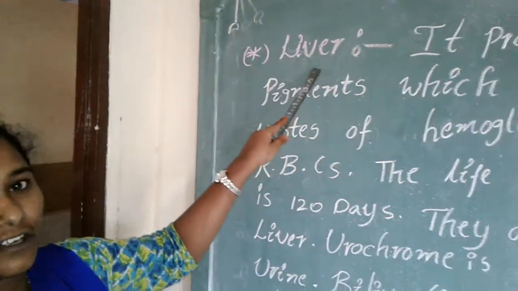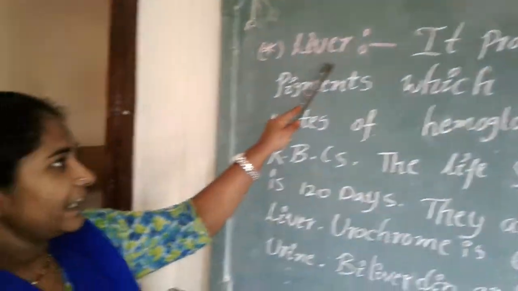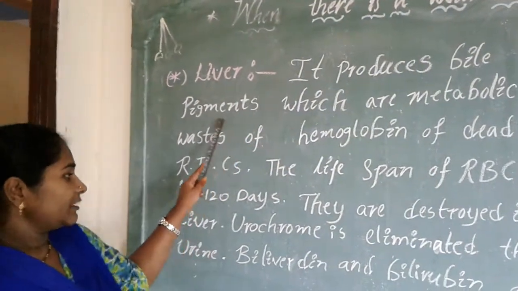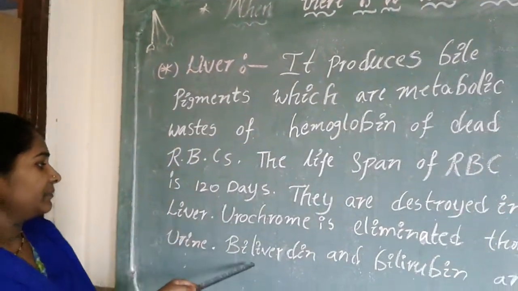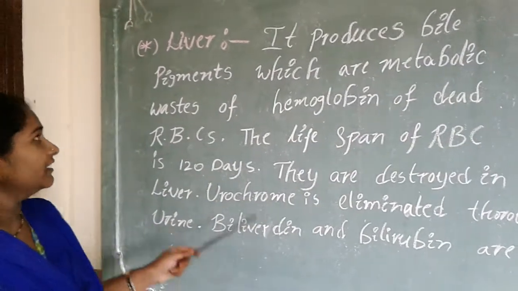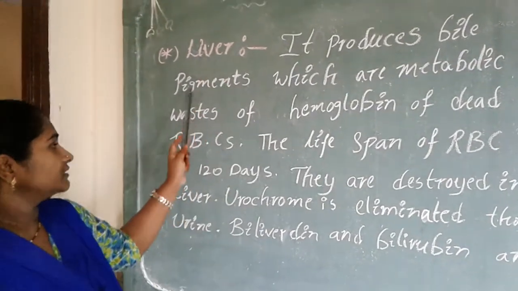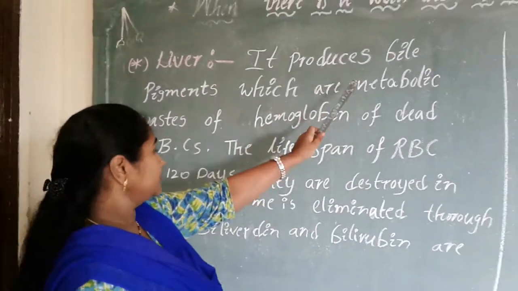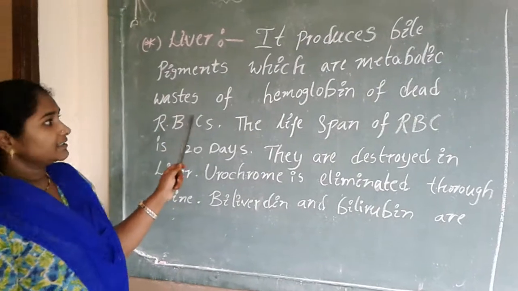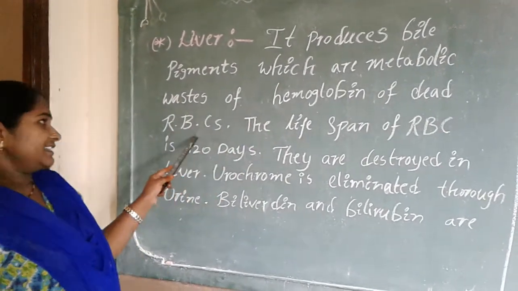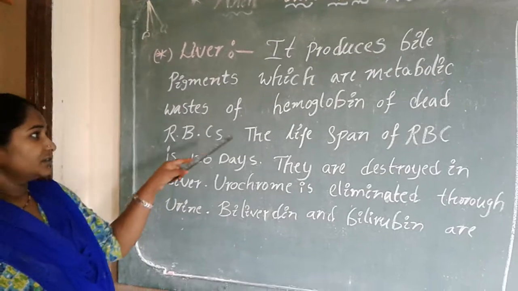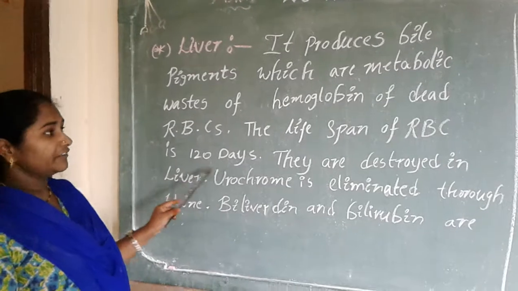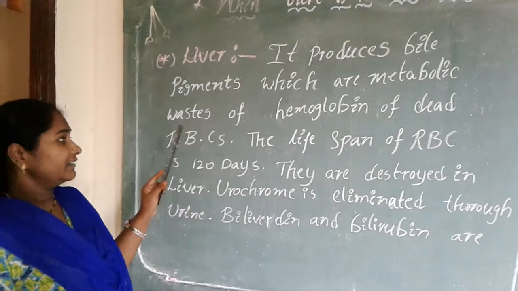Next, the excretory organ is the liver. The liver produces the bile pigments. They are urochrome, biliverdin, and bilirubin. These bile pigments are the metabolic waste of hemoglobin of dead RBCs. The lifespan of the RBCs present in our body is 120 days. After 120 days, they die.